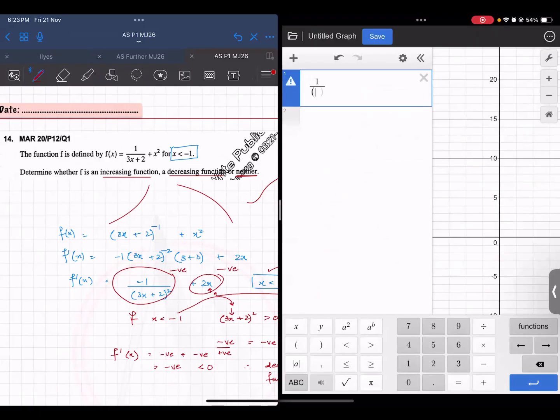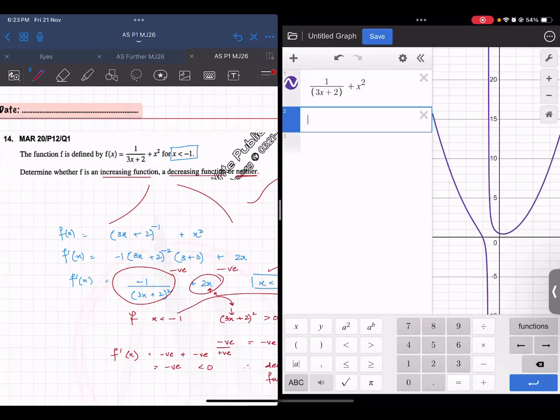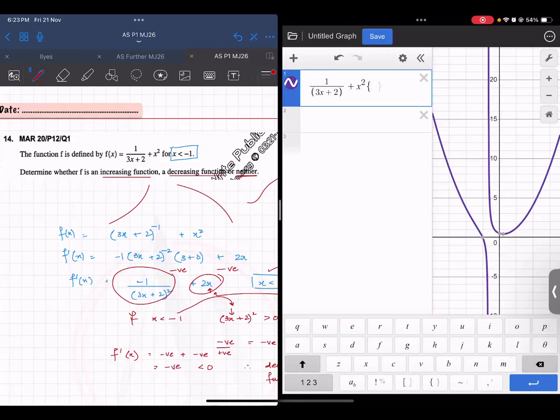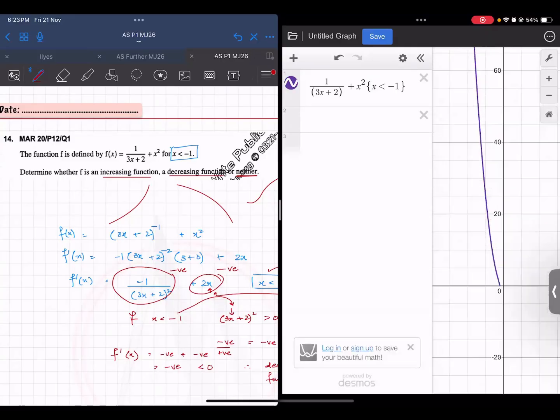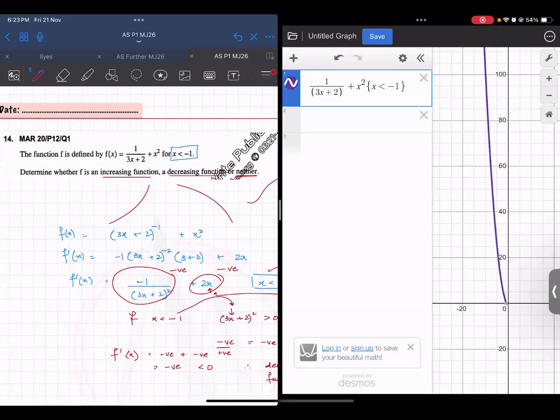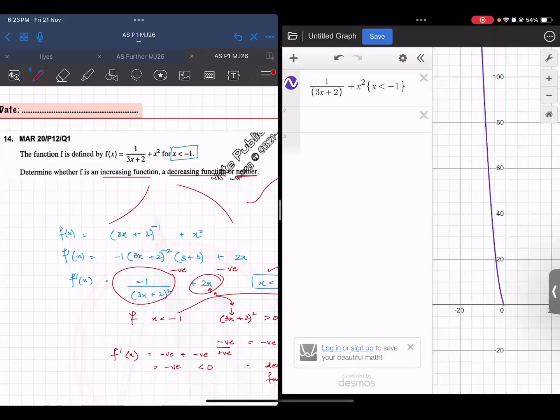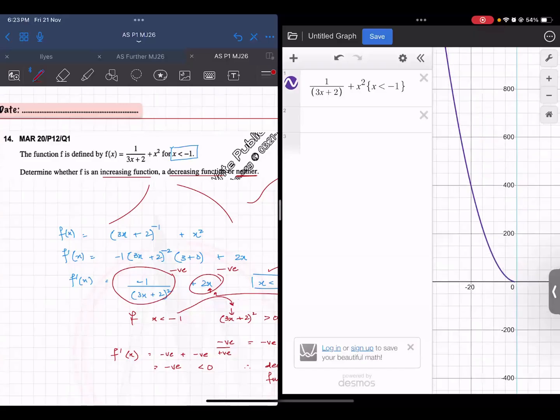1 upon 3x plus 2 whole square. Oh, sorry, the function is this, and then plus x square. And for all of the values, x is less than minus 1. So for all values of x, you can see as well, the graph is always coming down.